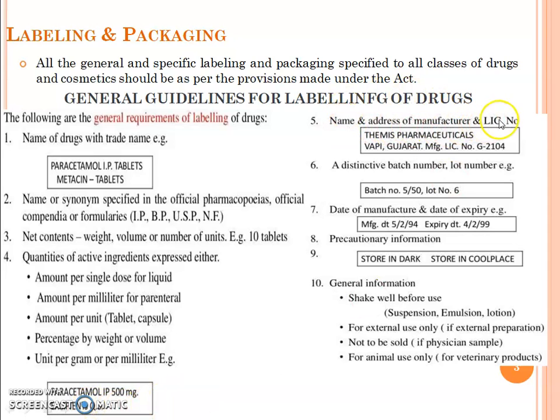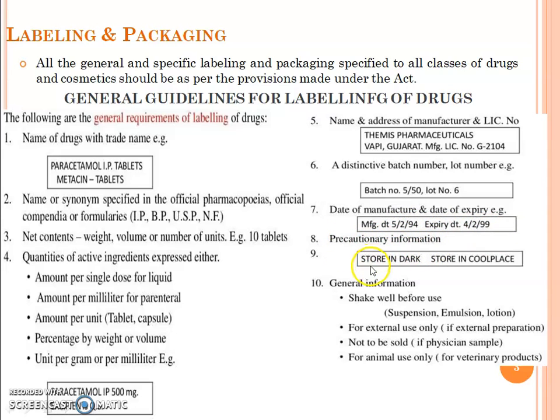Name and address of the manufacturer and licensing number, for example Themis Pharmaceutical, Vapi, Gujarat, manufacturing license number G2104. A distinctive batch number, lot number, example batch number 5/50, lot number is 6. Date of manufacture and date of expiry, example manufacturing date is 5/2/94, expiry date is 4/2/99.